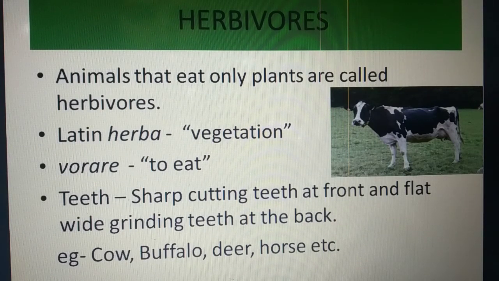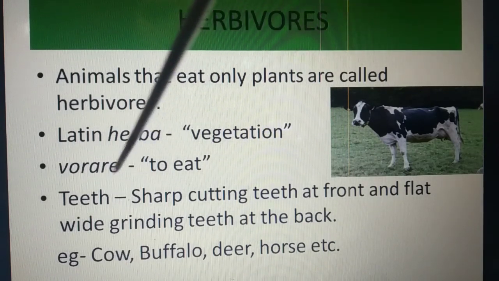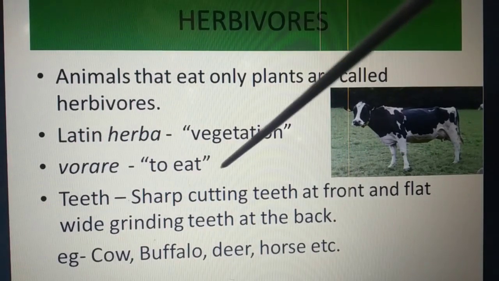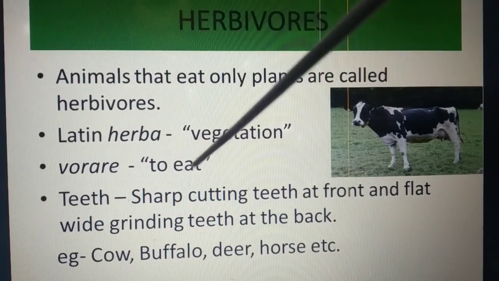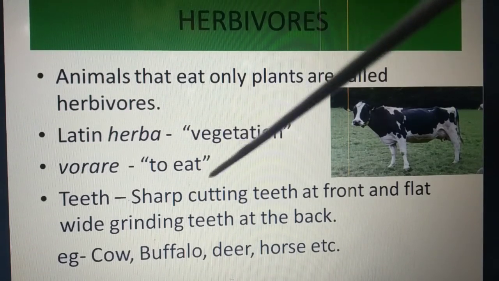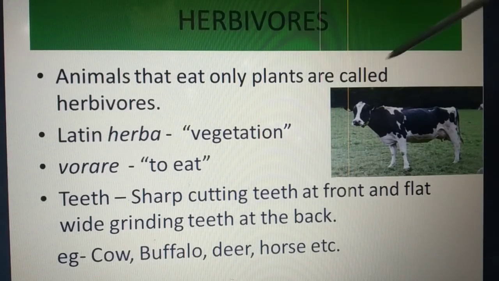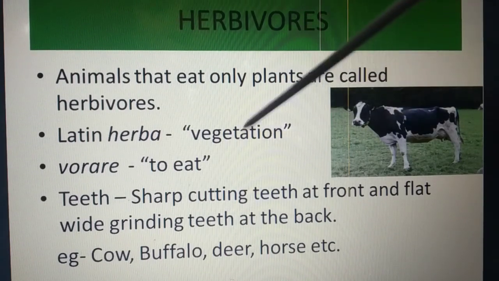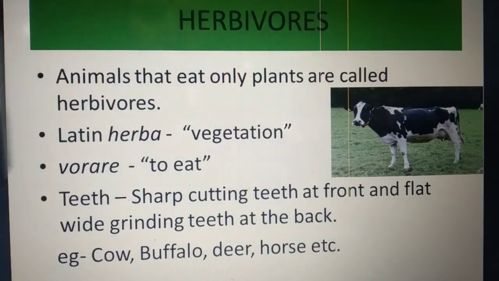The word herbivore is made up of the two words herba and vore. Herba means vegetation and vore means to eat. It means those animals which eat the vegetation, those animals which eat the plants, they are called the herbivore. There are so many examples: cow, buffalo, goat, giraffe, and deer. So many are there. Horse also.